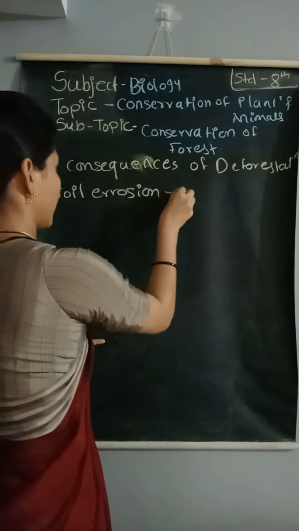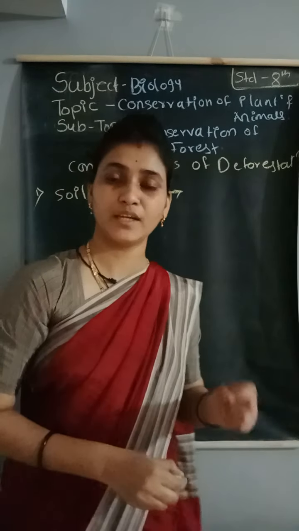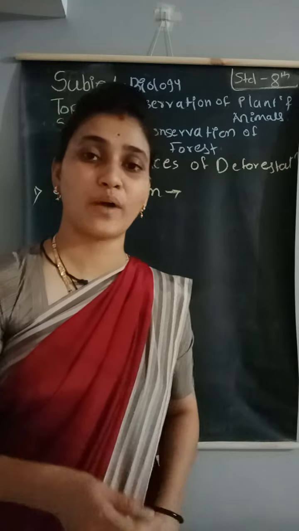Due to this soil erosion, the fertility of the next level of soil is very minimal. That's why we can't germinate or plant seeds. Why? Because this fertility is very low, and that's why desertification is increasing day by day.